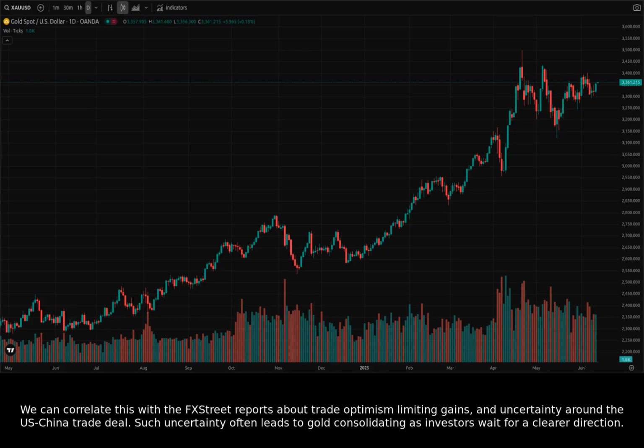We can correlate this with the FX Street reports about trade optimism limiting gains and uncertainty around the US-China trade deal. Such uncertainty often leads to gold consolidating as investors wait for a clearer direction.